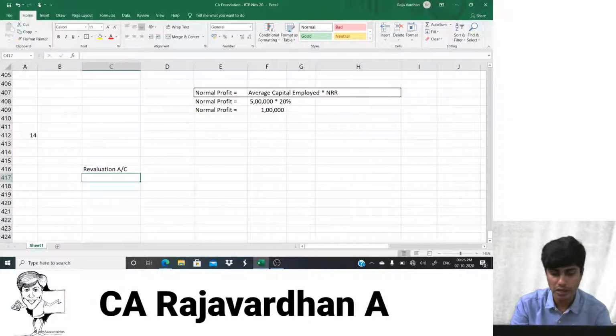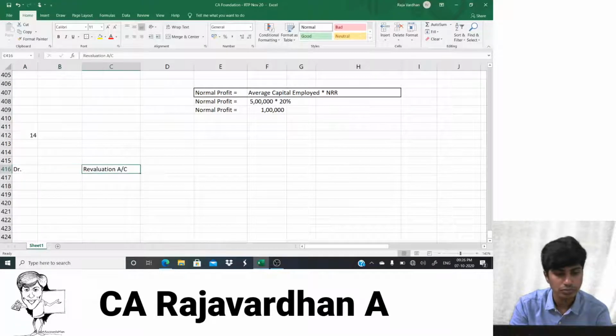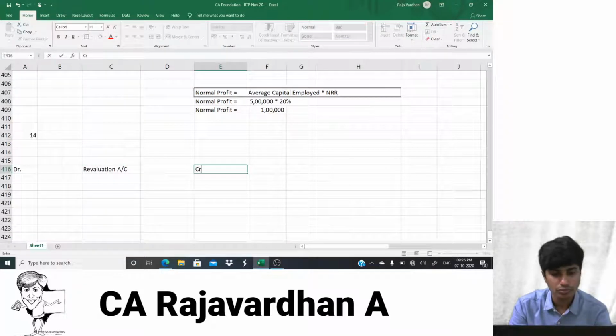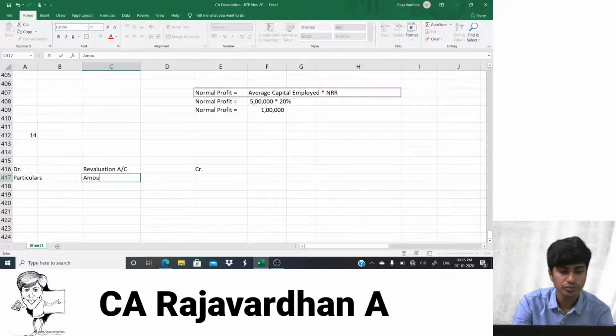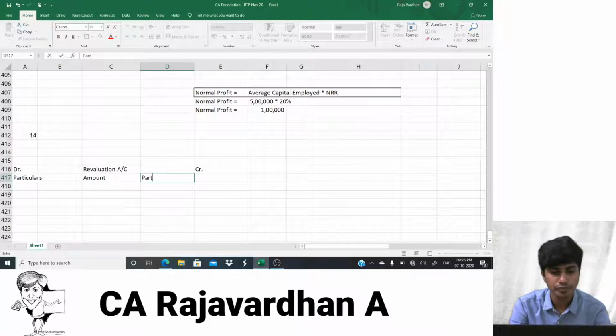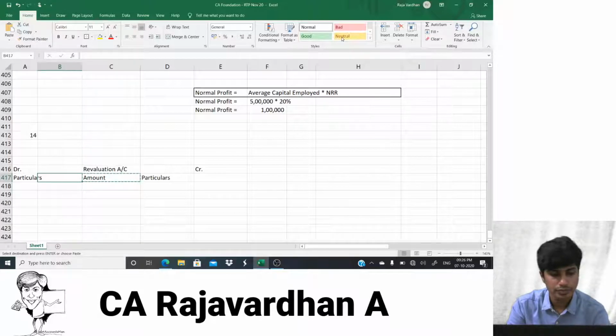So we're preparing the revaluation account. That's our particulars column. Then we have the amount column, particulars column. Actually, two columns are sufficient, guys. No, leave. I'll write an inner column so that I can show you some workings.